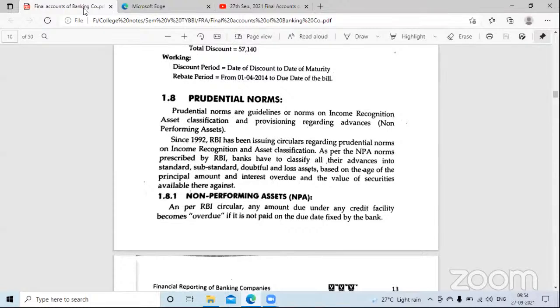So non-performing assets. What are non-performing assets? Those assets which do not yield any income on the due date. On time, the bank does not get any income from that particular asset. Now, what is the biggest asset for a bank? Can somebody tell me? What is the biggest asset for a bank? Loan. Very good. Loan given. So when a bank gives a loan, it becomes the biggest asset for the bank, right?